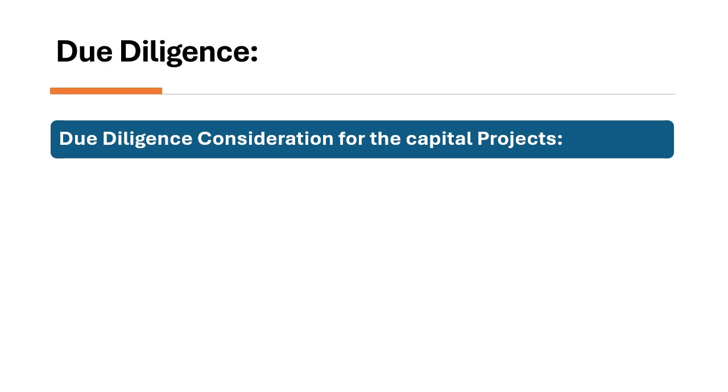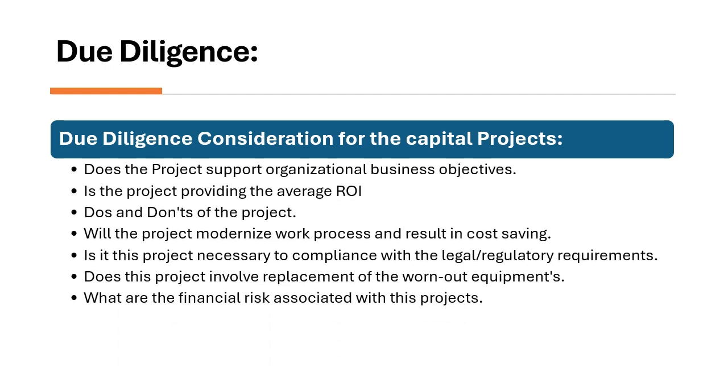Steps in the due diligence process are: Does the project support the organization's business objectives? Is the project providing the average ROI? What are the dos and don'ts of the project? Will the project modernize work processes and result in cost saving? Is this project necessary for compliance with legal and regulatory requirements? Does this project involve replacement of worn-out equipment? What are the financial risks associated with this project?